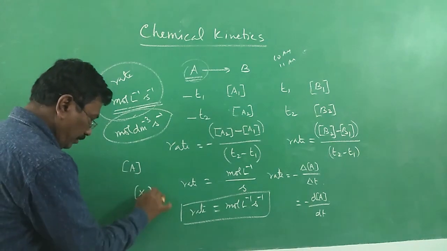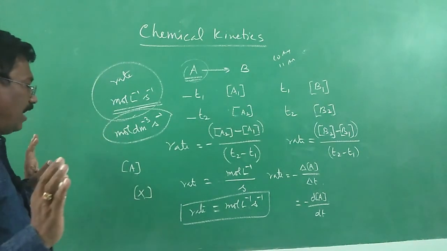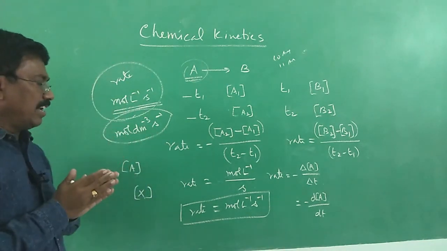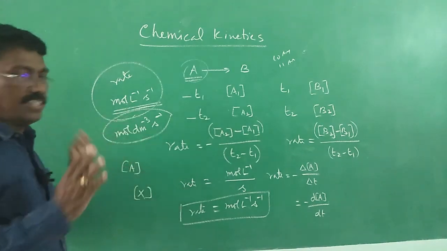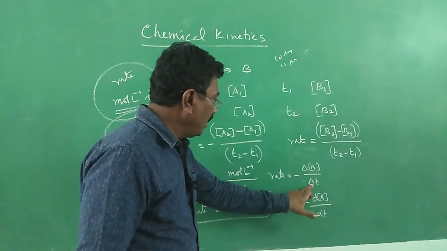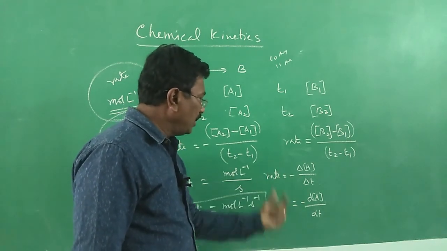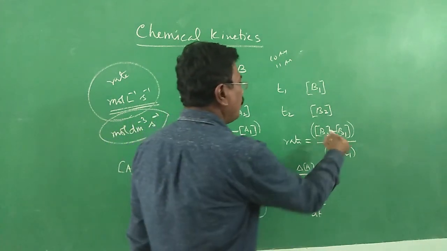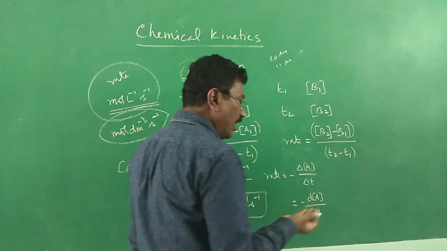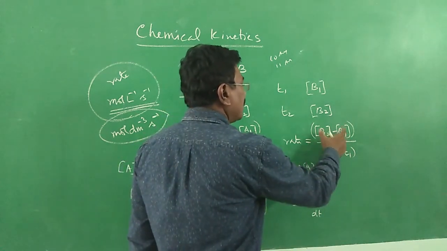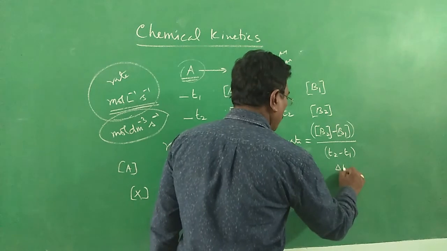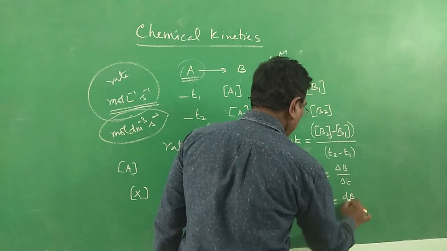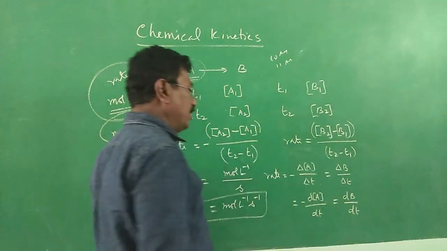Concentration of X, whatever it may be, whenever you write something within square bracket in chemistry, especially in chemical kinetics, especially to get rate, within square bracket means it is concentration. So delta A by delta T is rate. For small change, we used to say d, dou, something like that. So minus dA by dt. If you express in terms of products, that minus sign you need not introduce because the difference itself is a positive value and therefore delta B by delta T, which is equal to dP by dt. Small difference we used to mention like this.